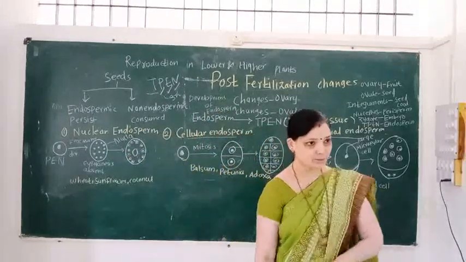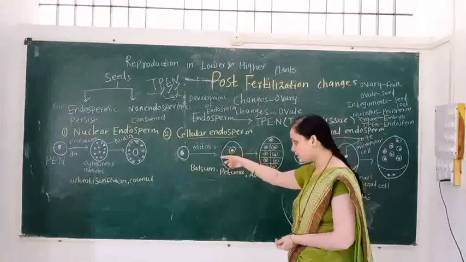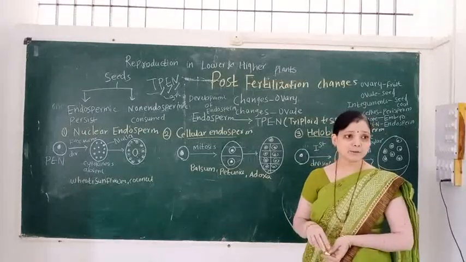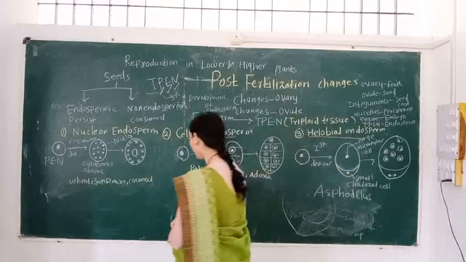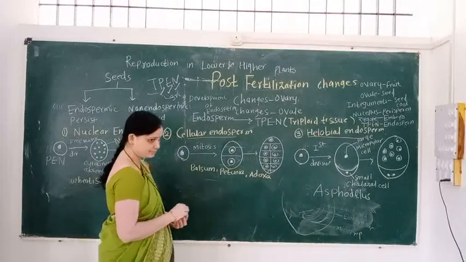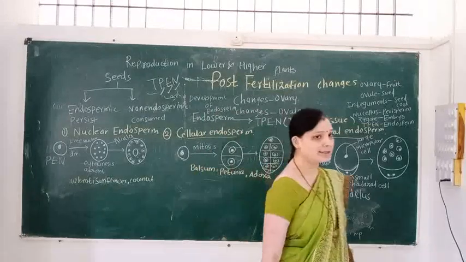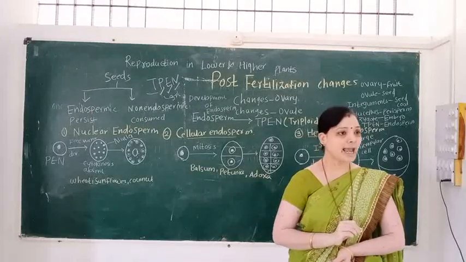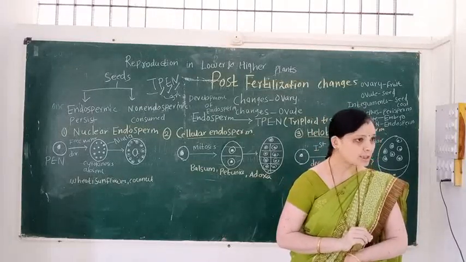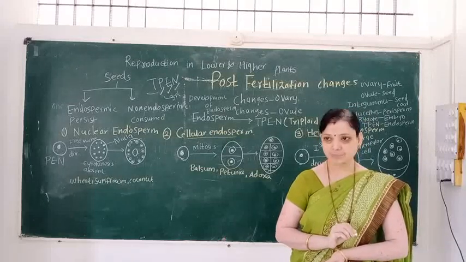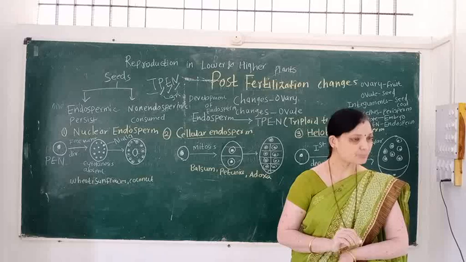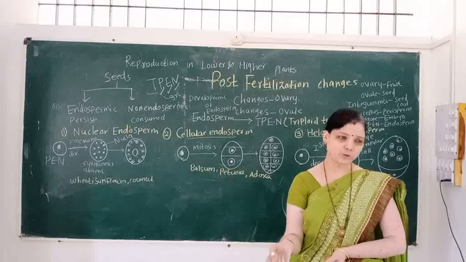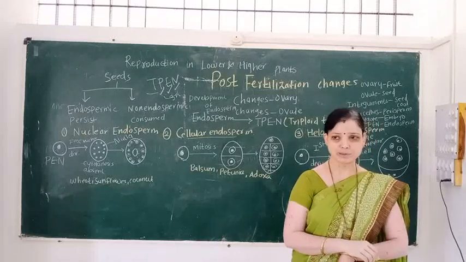Then we see the next type of endosperm, that is cellular endosperm. Cellular endosperm is followed by first karyokinesis and second cytokinesis. Karyokinesis means division of the nucleus, and cytokinesis means division of the cytoplasm. It is the common type of endosperm present in the angiospermic plant body.